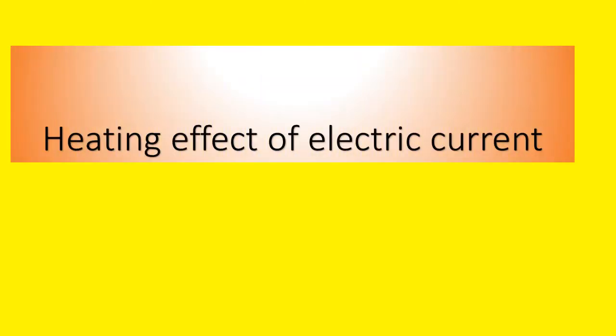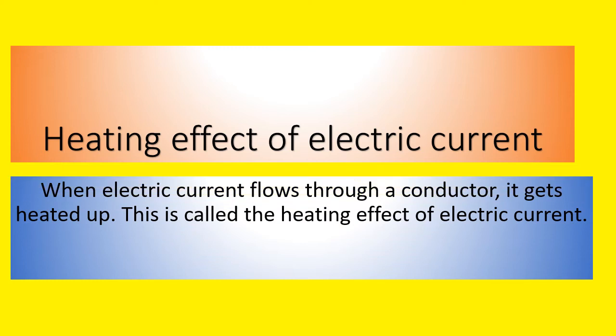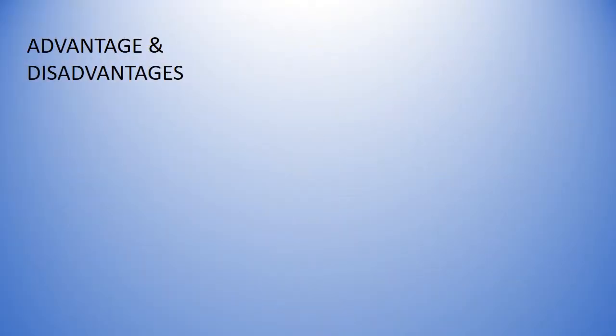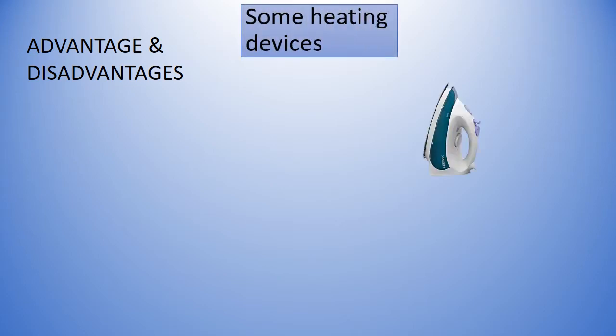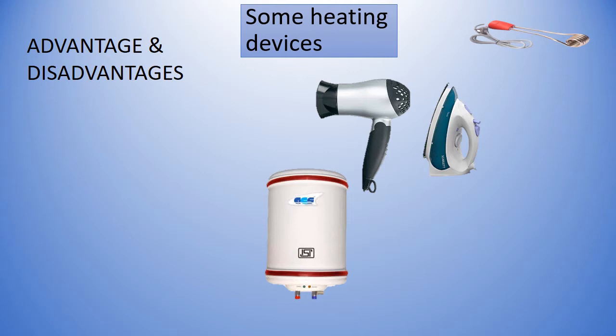What do you mean by heating effect of electric current? When electric current flows through a conductor or a wire, it gets heated up. This effect of electric current is called the heating effect of electric current. Children, in our daily life, we use many appliances which work on the heating effect of electric current. Maybe it is an iron box or a geyser or an immersion coil or a hair dryer, toaster, etc.